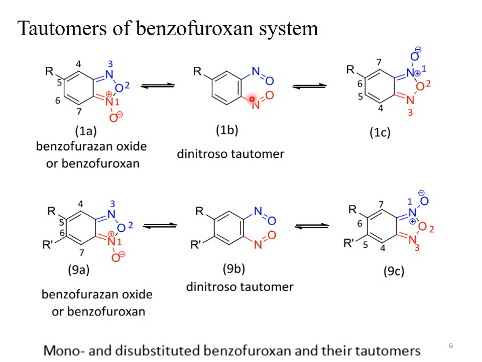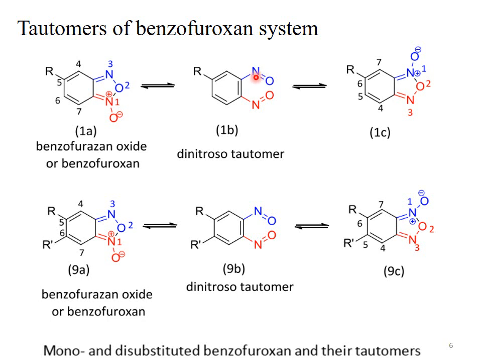These two isomeric forms, these two tautomers, are obtained due to the shifting of electrons, just only the shifting of electrons. There is no exchange of groups or transfer of groups from one position to the other position. Just by the shifting of electrons, 1A is converted to 1B, and this is 1B. It's a dinitroso tautomer. This 1B is converted to 1C.